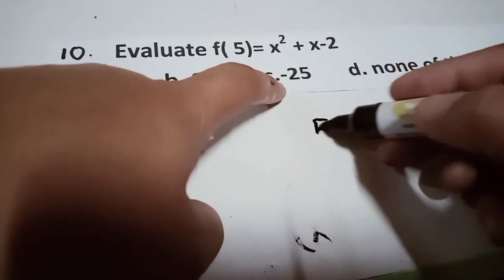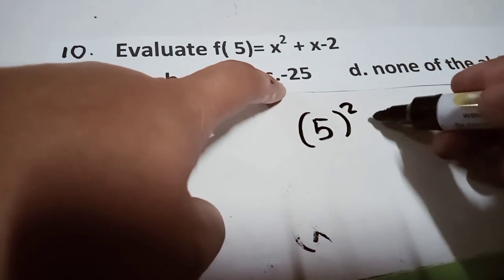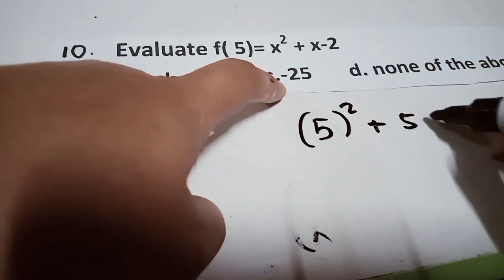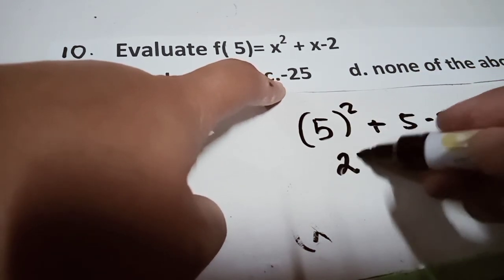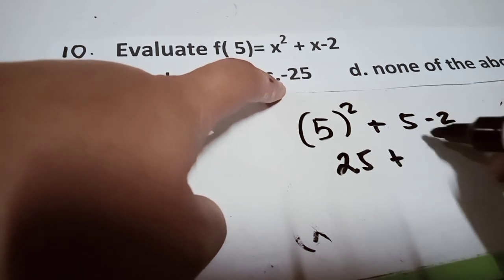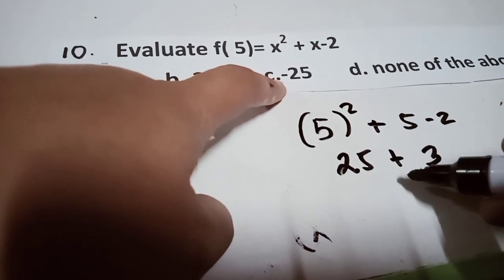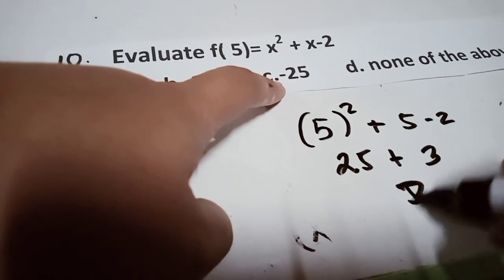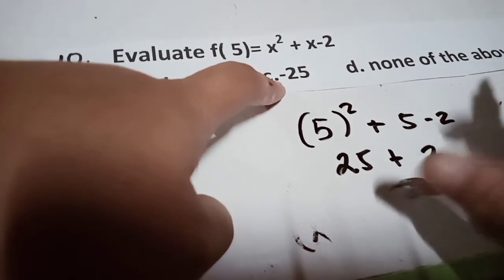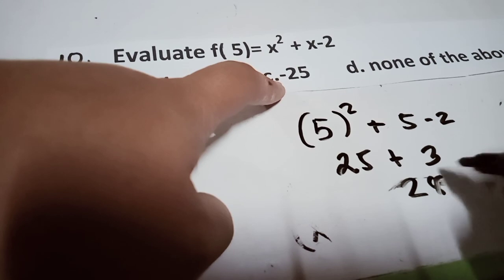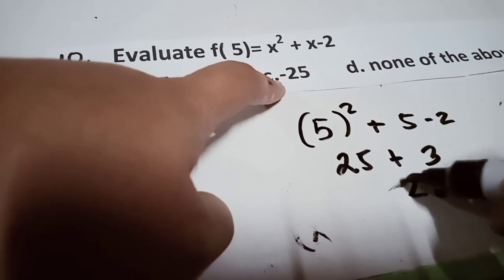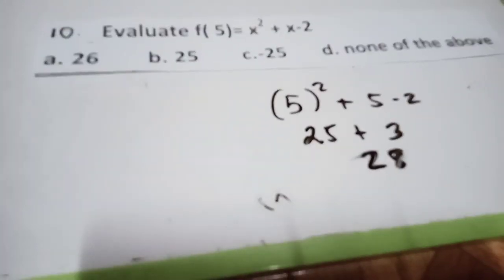So, 5 squared plus 5 minus 2. This is 25. And then 5 minus 2 will become 3. And the answer is 28. Take note. The answer is 28.